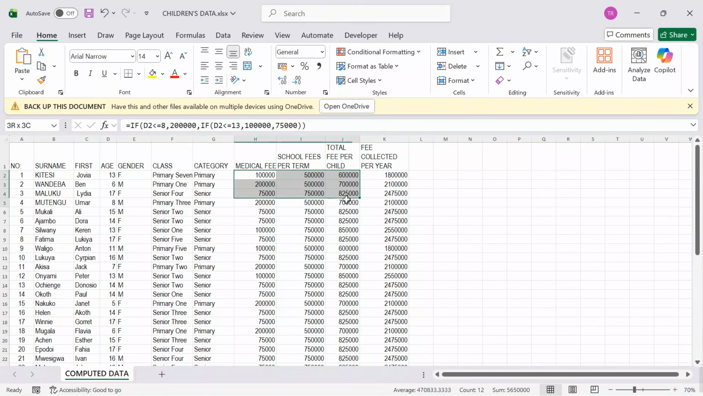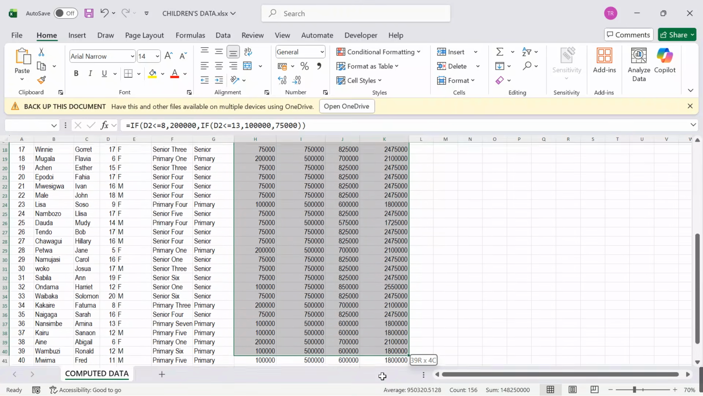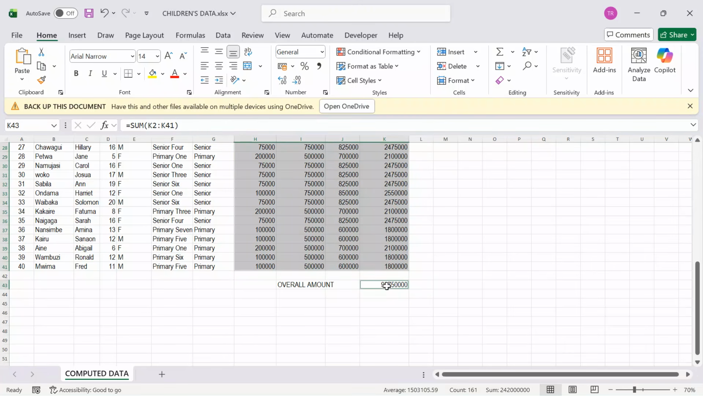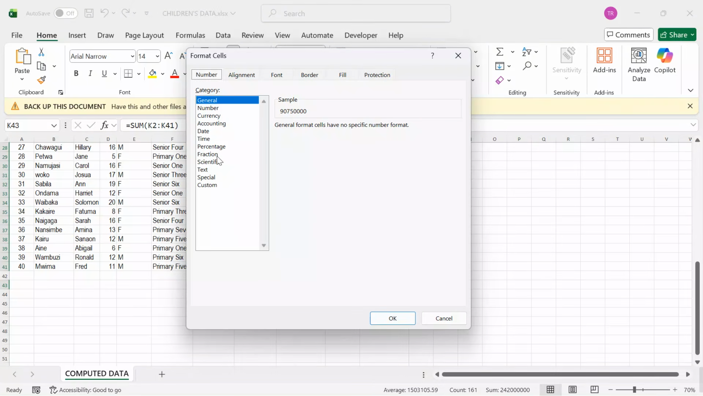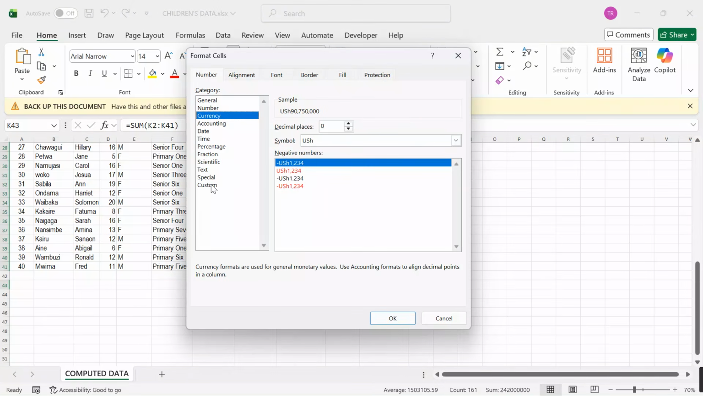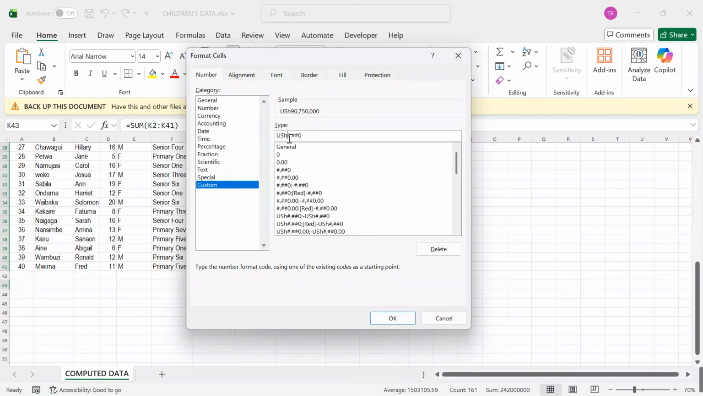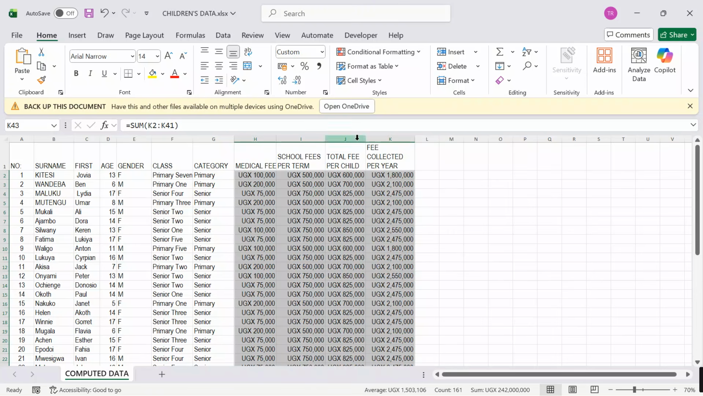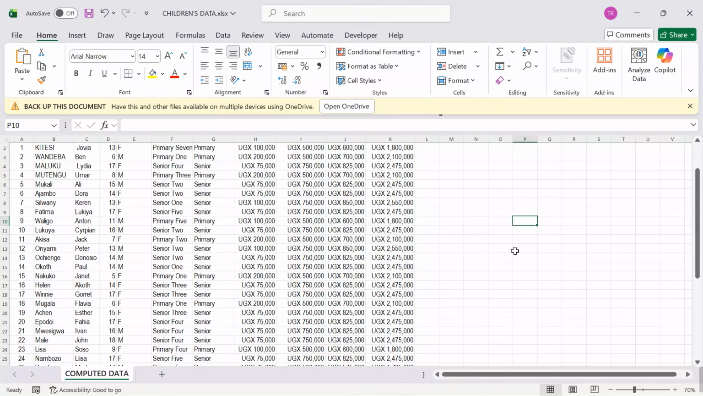I can come and say, let me handle the currencies. I highlight everything. After highlighting, I also want to highlight this. It is also money. I will come and say under the number group, click the ribbon launcher, come and say currency, say custom, then come here and drop for me maybe a UGX symbol to say UGX space close bracket, and then I will say okay. When I get here, at least I will be having some units to represent that this is money. Here I'm dealing with money.